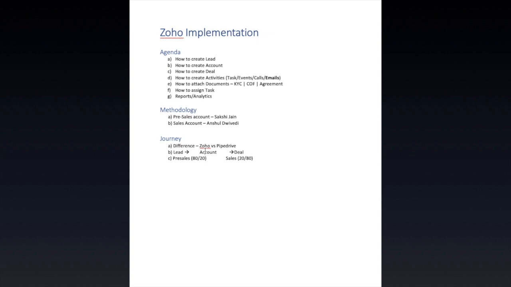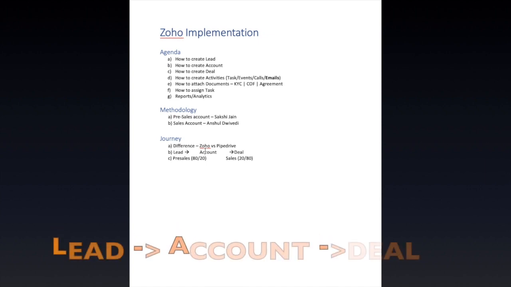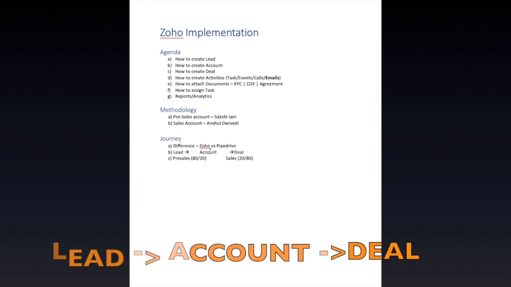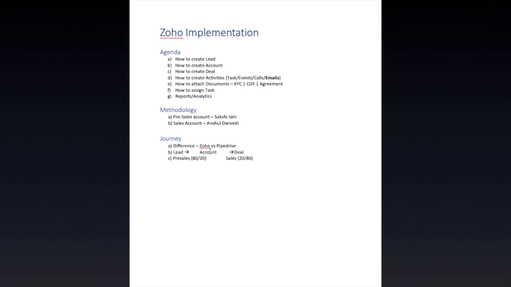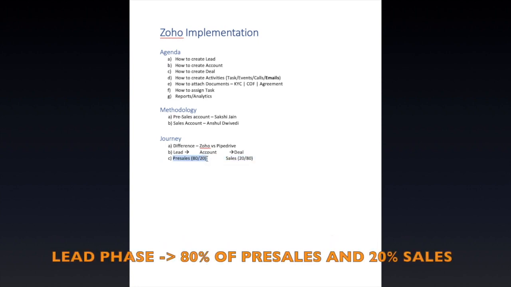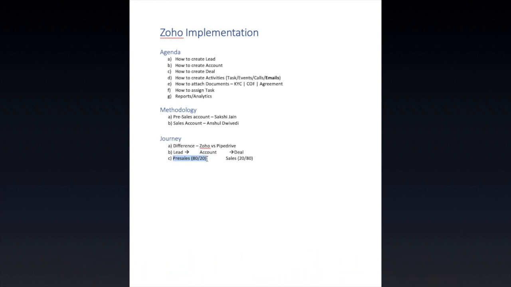Whereas in Zoho, we have to first create a lead, then convert that lead into an account, and then we convert that account into a deal. The informed assumption that we have is that when we are in the lead phase, 80% of the work is being done by the pre-sales team: the communication with the client, the mails with the client, the calls with the client.